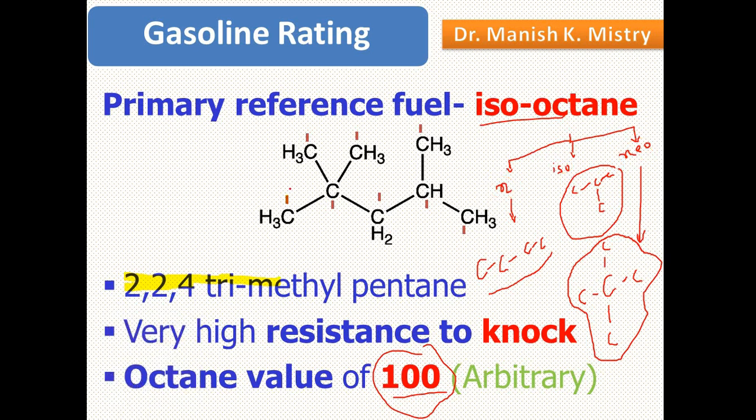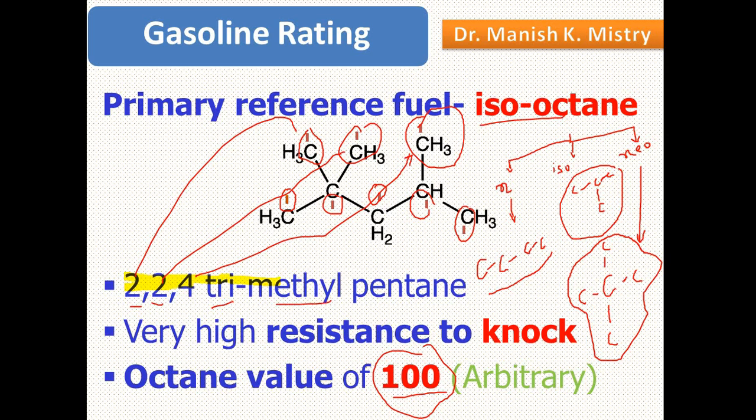Now, if you see, this is the first carbon in the linear series, there is the second carbon, this is the third carbon, this is the fourth carbon and this is the fifth carbon. On the second carbon there are 2 methyl groups, and on the fourth carbon another methyl group is there. The IUPAC name of isooctane is 2,2,4-trimethyl, and how many carbons? 5 carbons, pentane: 2,2,4-trimethylpentane.